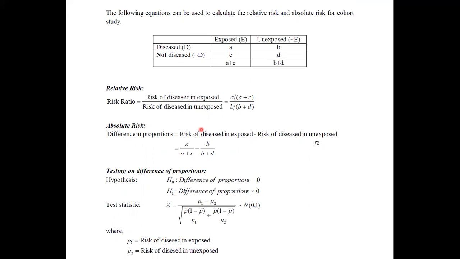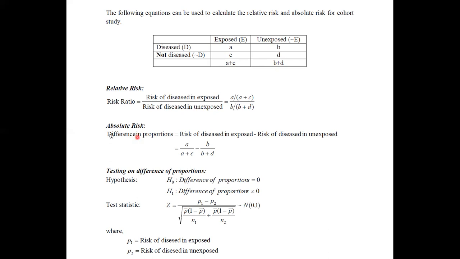Therefore, using this definition, we can say it as A divided by A plus C. It is because among this A plus C number of people, A was deceased, and among B plus D number of people, B was faced with this disease. Therefore, we can take this as the absolute risk. Now it can be obtained as A divided by A plus C minus B divided by B plus D.